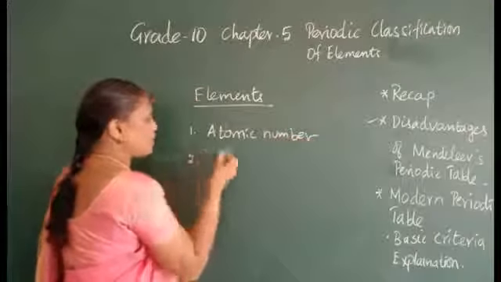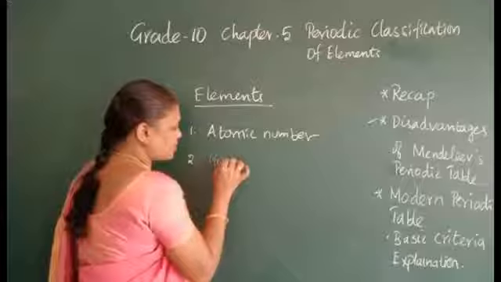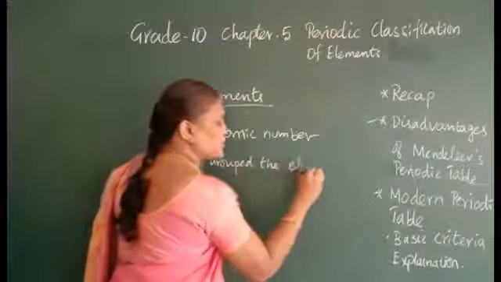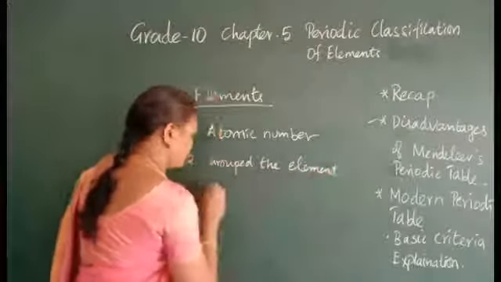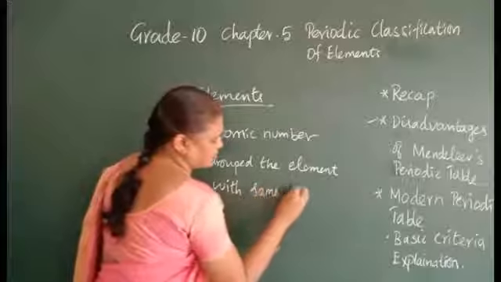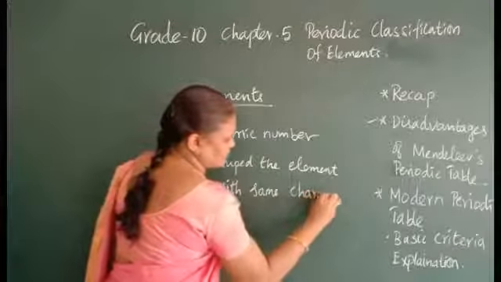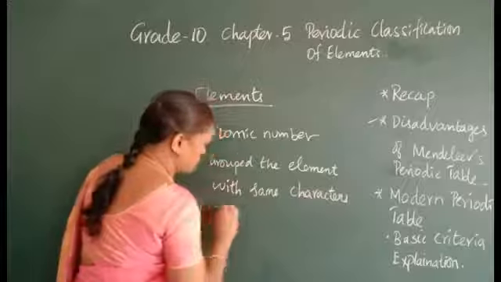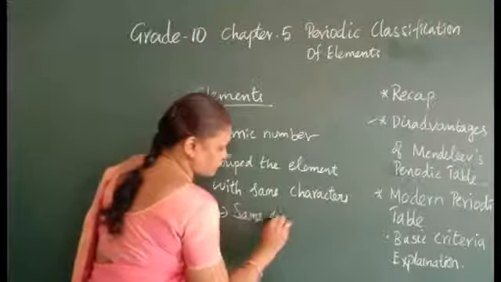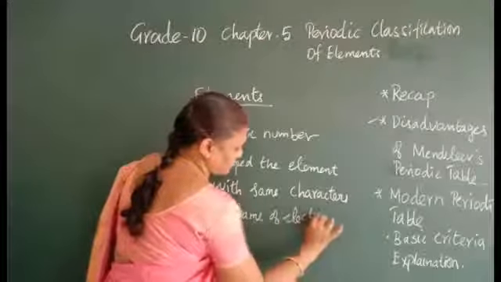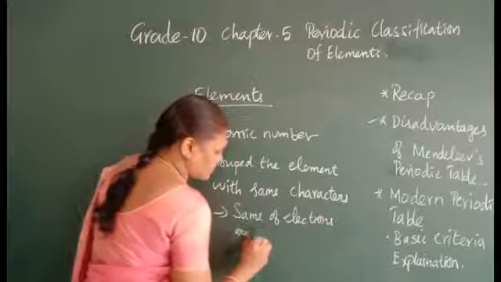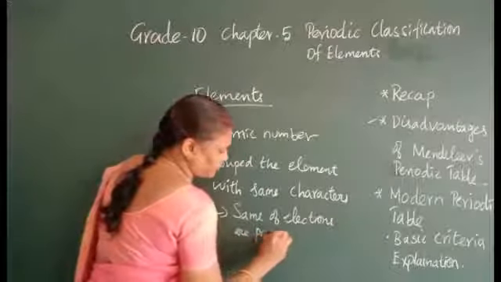And the second one is he has grouped the elements with same characters. What is the character? Same valency, same number of electrons. Same number of electrons are present in the group.